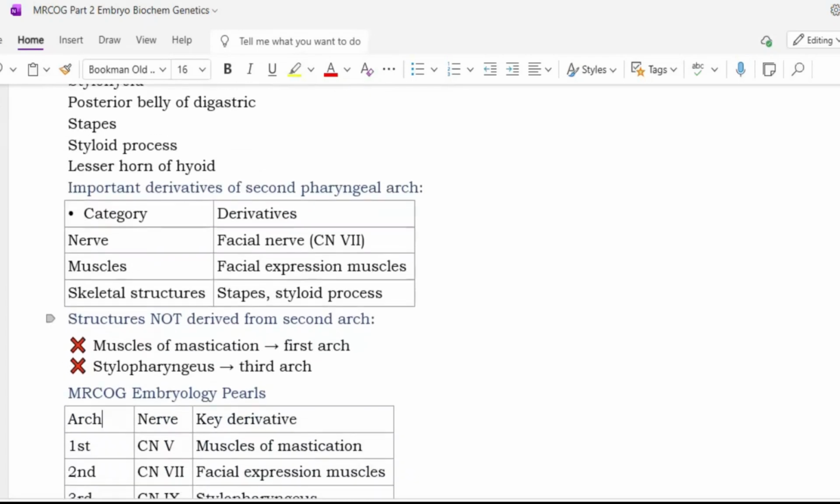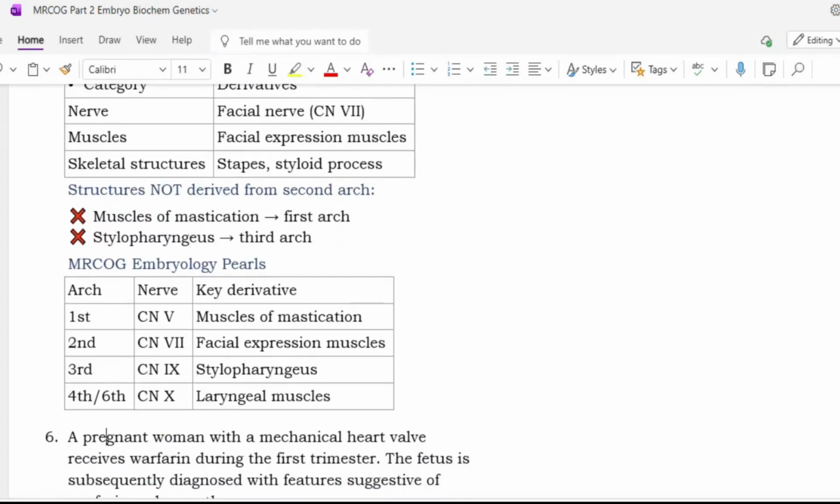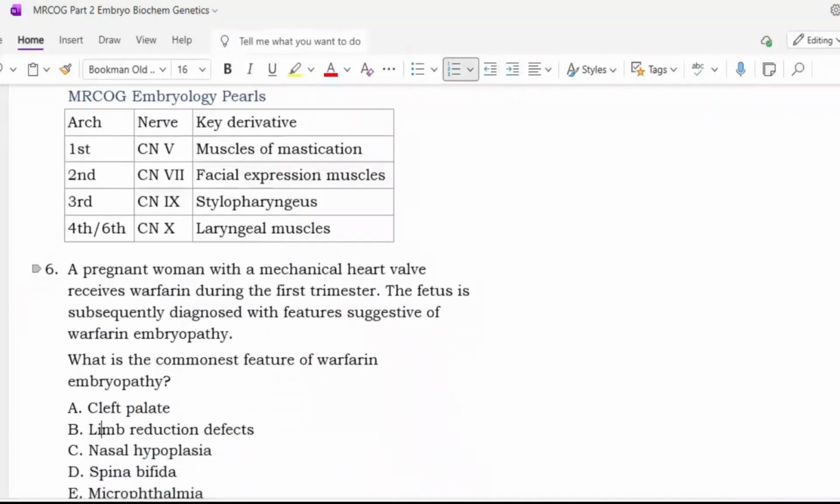Okay. So structures not derived from the second arch: muscles of mastication come from the first arch, and stylopharyngeus comes from the third arch. So from an examination point of view, the nerve of the first arch is the fifth nerve, that is the muscles of mastication. Second arch, the nerve is the seventh nerve, that is the facial expression muscles. Then the third arch is the ninth cranial nerve, stylopharyngeus muscle. And fourth and sixth is the 10th cranial nerve, laryngeal muscles.